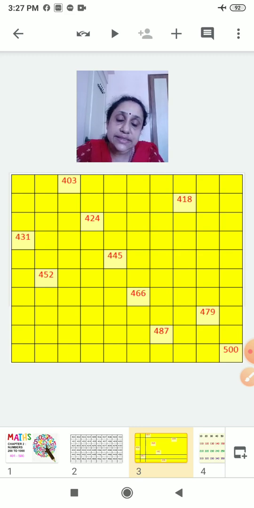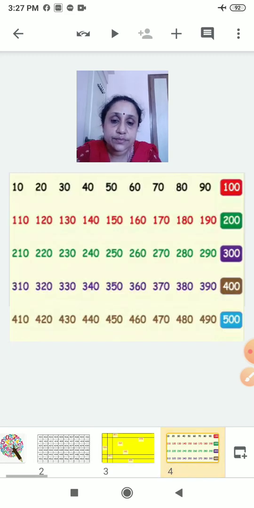You will fill the boxes. And here you can see the last, it is ending with 500. So before 500, what will come? 499. Okay? You all can finish it? Very good. Now let's see what's the next chart is. All can see the chart.